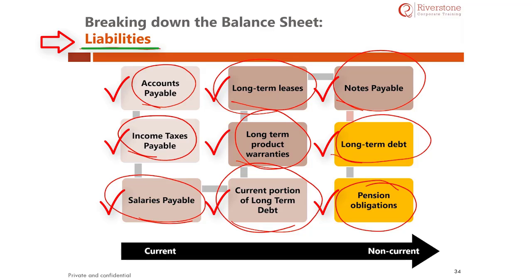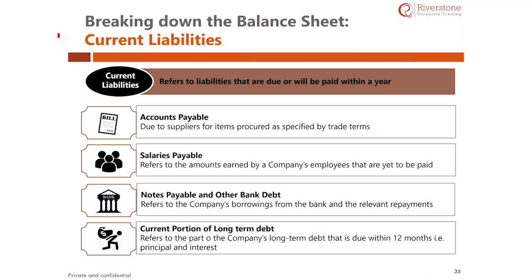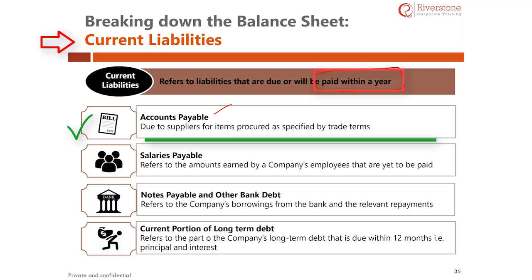Let us now understand how to break the entire liability group into current and non-current liabilities. What are current liabilities? Current liabilities are those liabilities which should be repaid within a year. Let us take the example of suppliers. Let us say that you have taken goods and raw materials from the supplier, for which you should make payment over the next 2 to 3 months. This is called accounts payable.